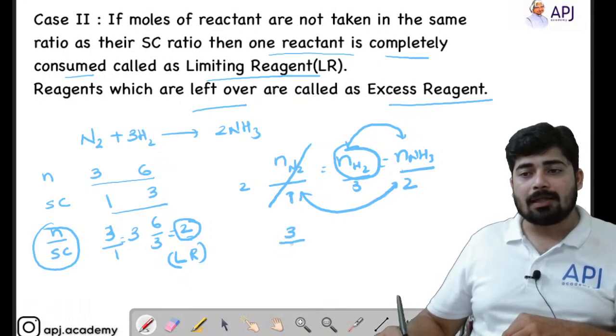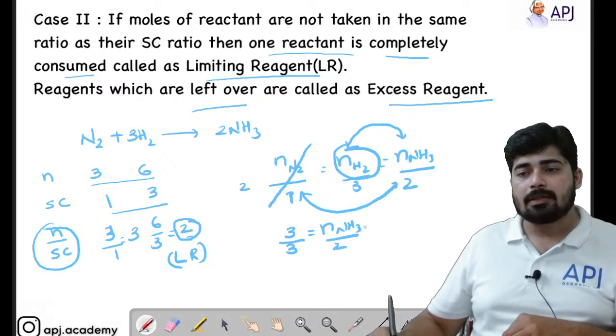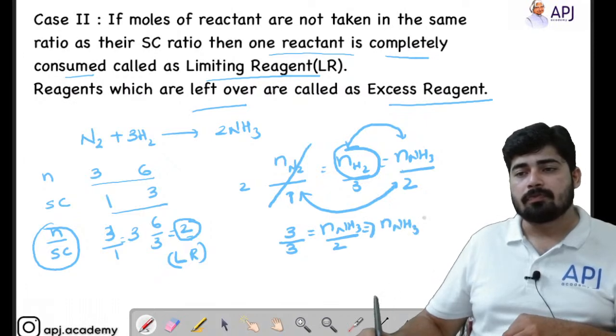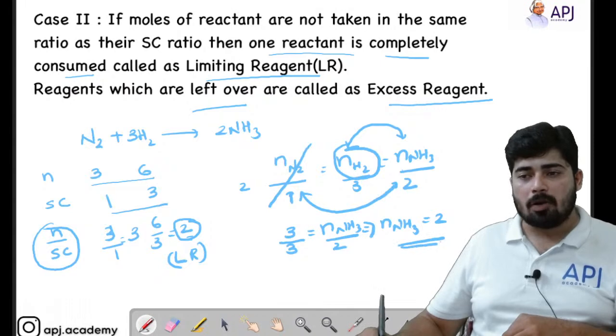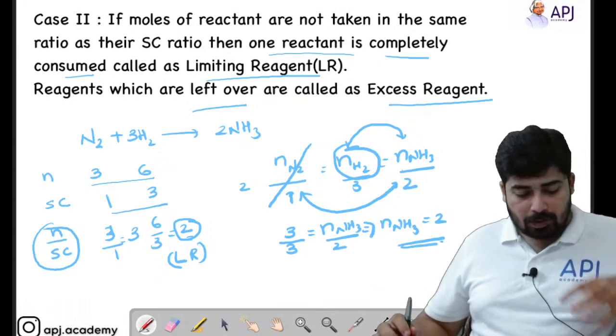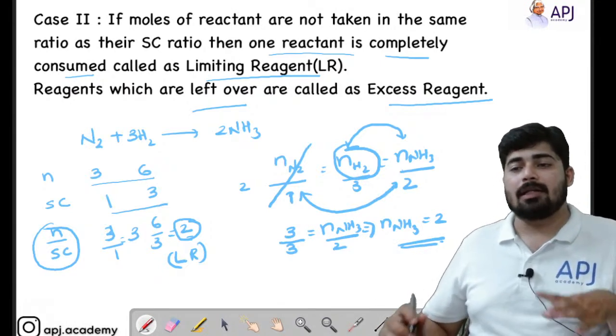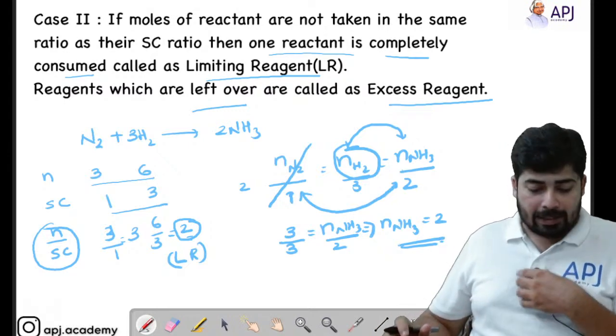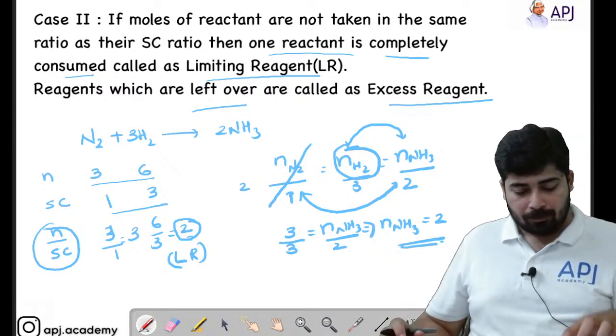So 3 by 3 equals number of moles of ammonia by 2. That means the number of moles of ammonia is equal to 2. This is how you will calculate the number of moles of the product when a limiting reagent is present.